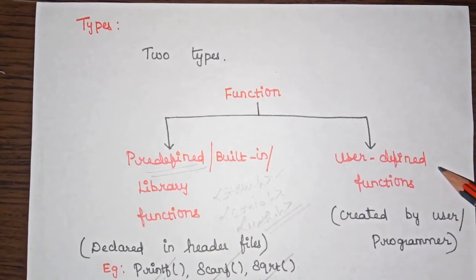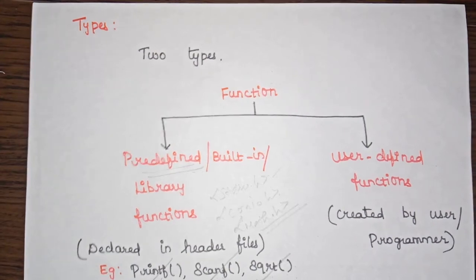And coming to the user defined function, these functions are actually created by the programmer, or we can say by the user. The programmer can create their own function for some specific purpose, and he or she can use that user defined function as many times as they want. The benefit of a user defined function is that it reduces the complexity of a big program. Also, it optimizes the code. So these are all the types of functions.